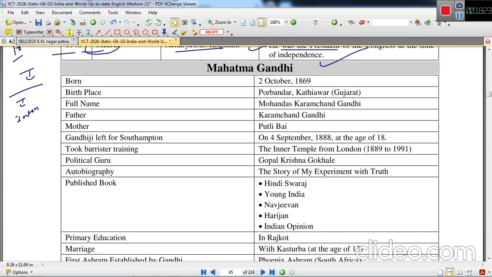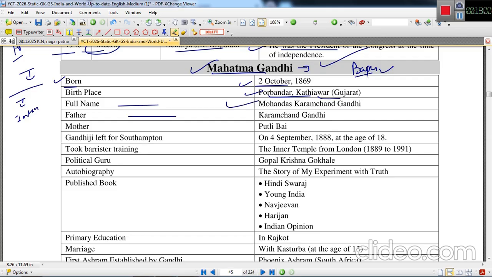Next topic is about Mahatma Gandhi. Mahatma Gandhi played a very important role in terms of India's struggle for freedom, for independence. He is called Bapu. He was born in a place called Porbandar, which is in Kathiawad, Gujarat, on 2nd October of 1869. His full name was Mohandas Karamchand Gandhi.